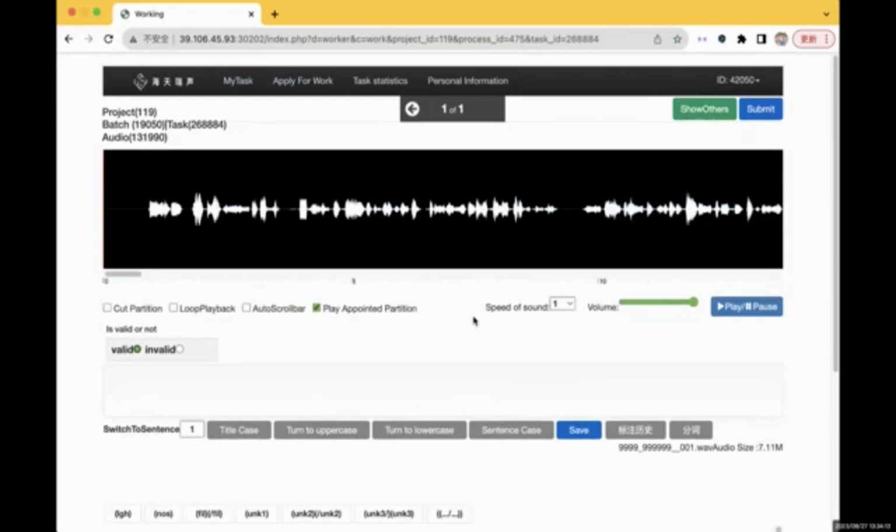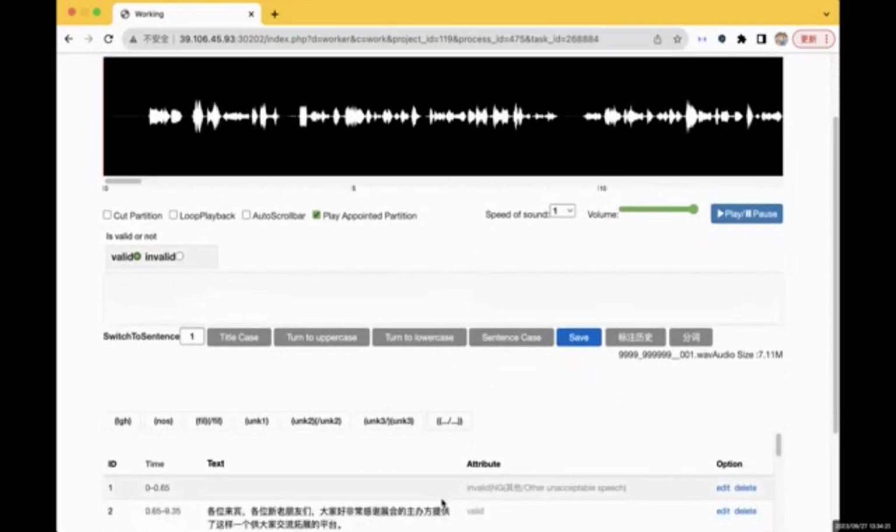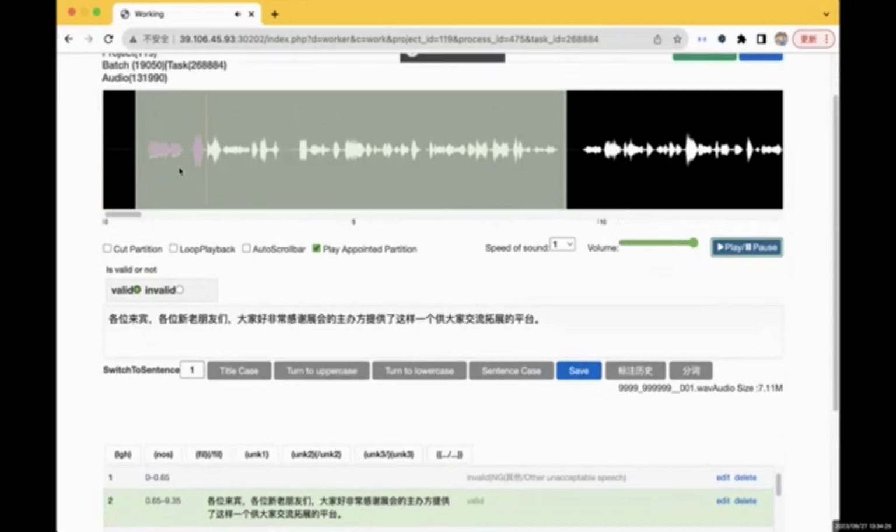Before we start the cutting part, there are two basic rules of the work. As we can see, here is a valid segment, and there are spaces before and after the sound wave.